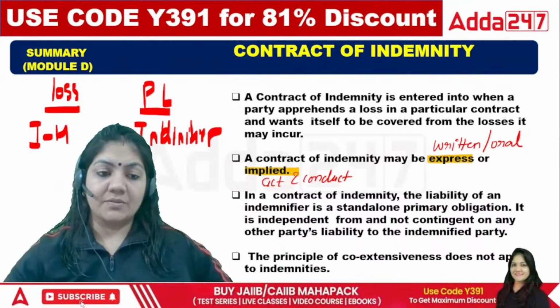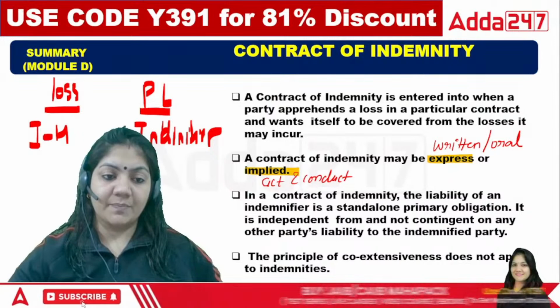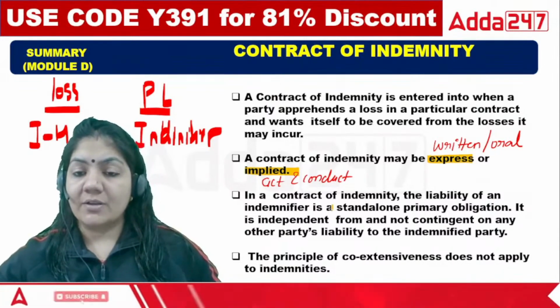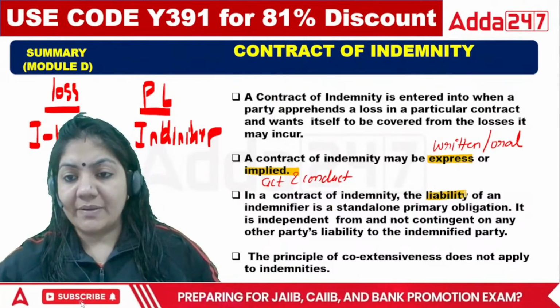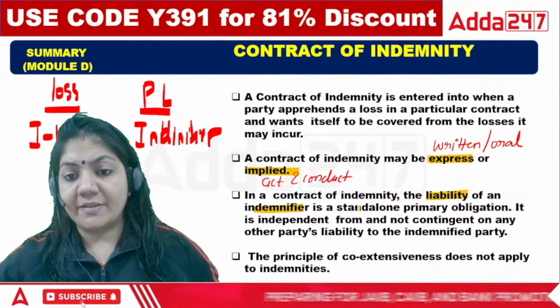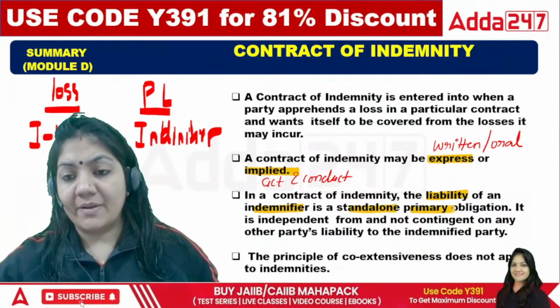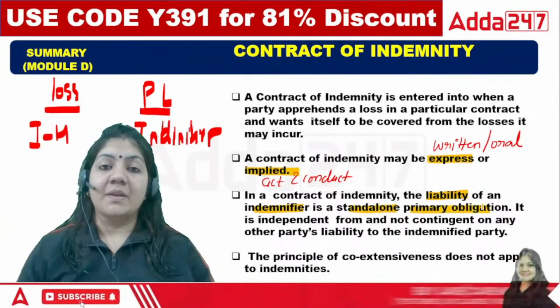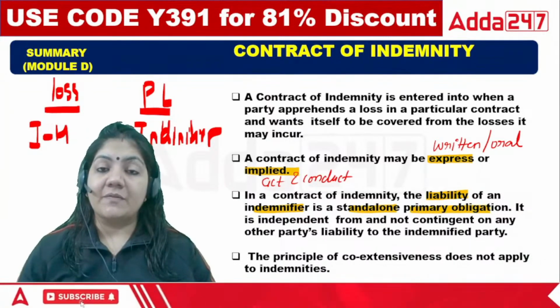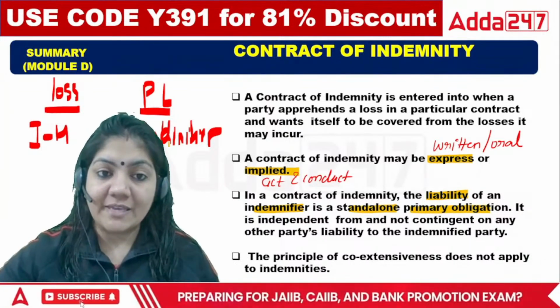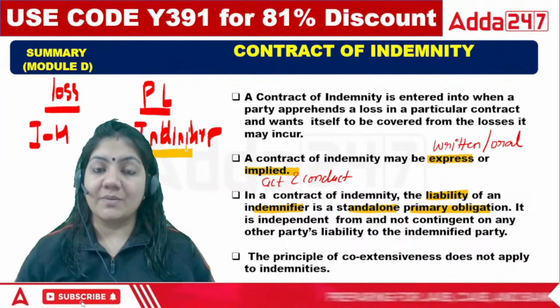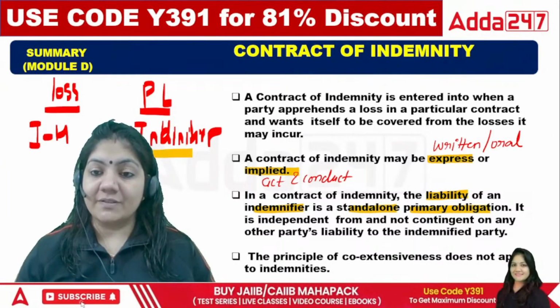Now see what is written here: in a contract of indemnity, the liability of an indemnifier is a stand-alone primary obligation. Exactly, the indemnifier is primarily liable because he is making the promise, so he is first liable.